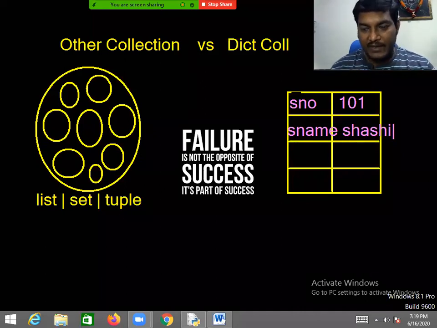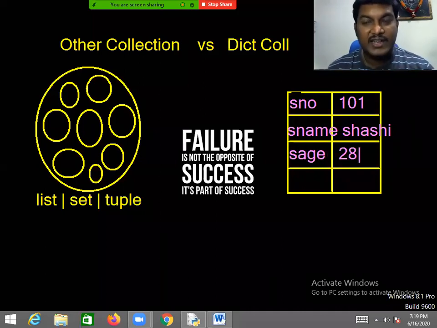This is the next one. Whenever you want to represent a group of individual objects as a single entity, we need to go with the ordinary collections. But whenever you want to represent a group of objects in the form of key and value pairs, then we need to work with the dictionary collection.